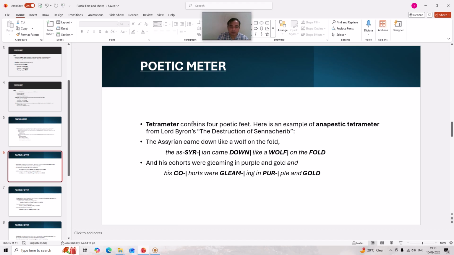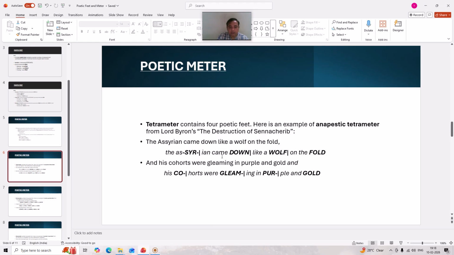So it is clear that in tetrameter there must be the occurrence of a particular poetic foot four times. And here is an example of anapestic tetrameter.